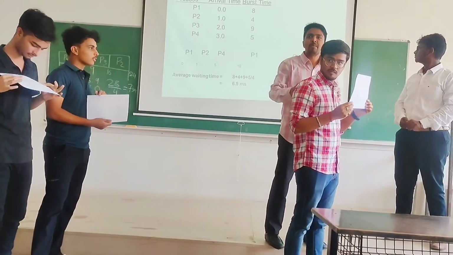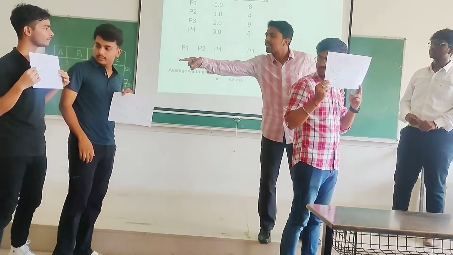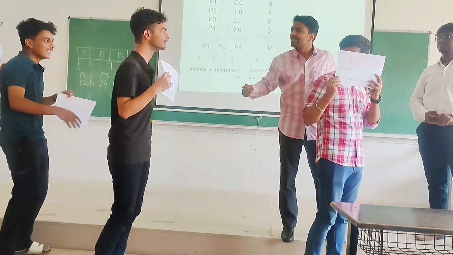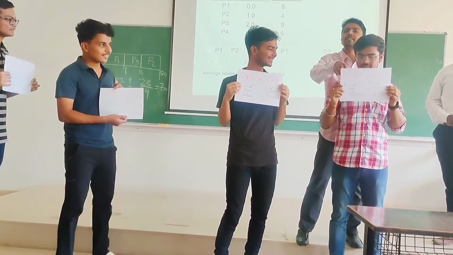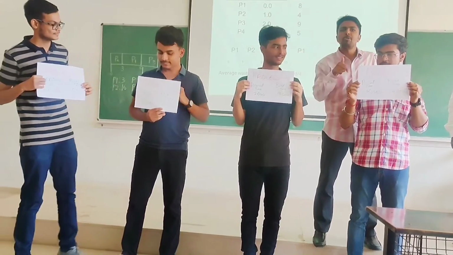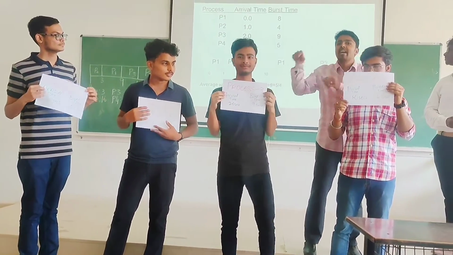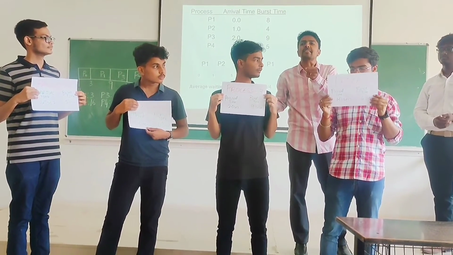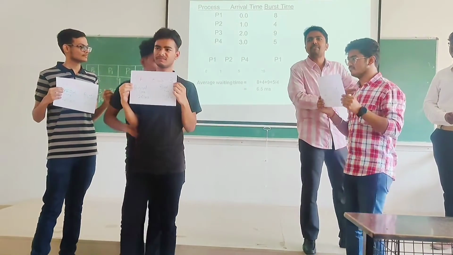I am moving through the Gantt chart now. I need time 2 now. Okay, at time 2, I can see there is another process coming. That is process 3. Arrival time is 2. And I will check now the currently executing process. What is the burst time? 4. It has already got executed for 1 second, from 1 to 2. So now the time remaining for this job is 3 seconds. And for the new job, what is the burst time? 9 seconds. So which is the shortest? 3 seconds. This one itself. So I will continue the execution of this process itself.